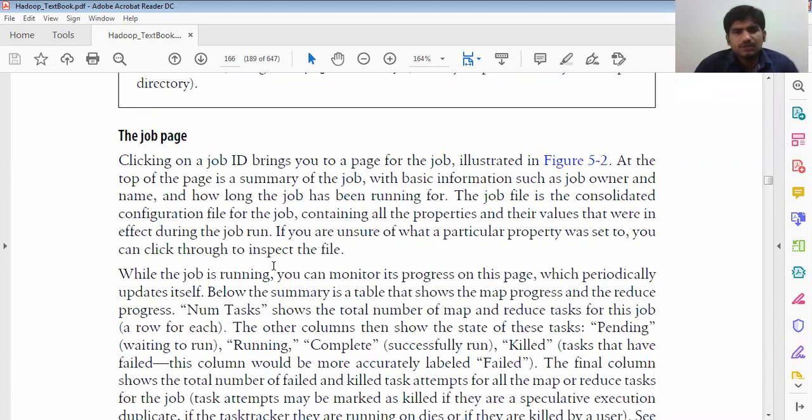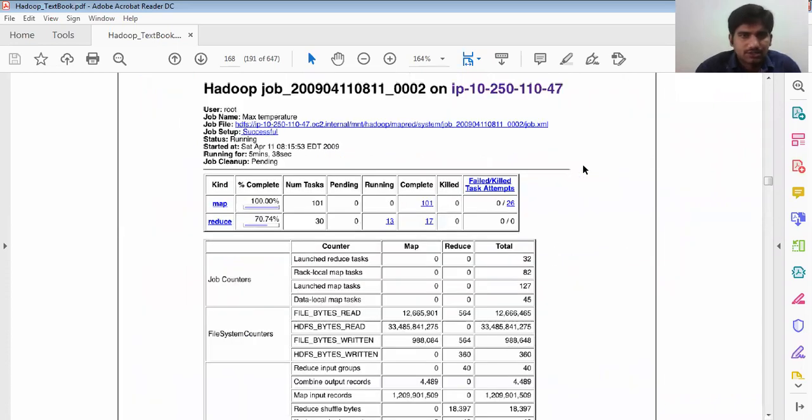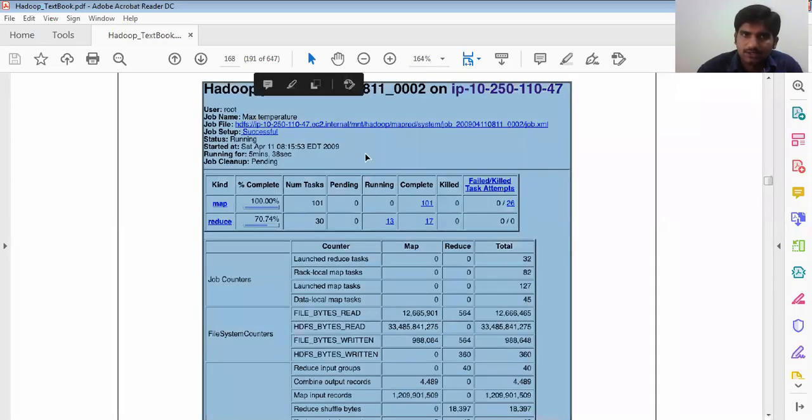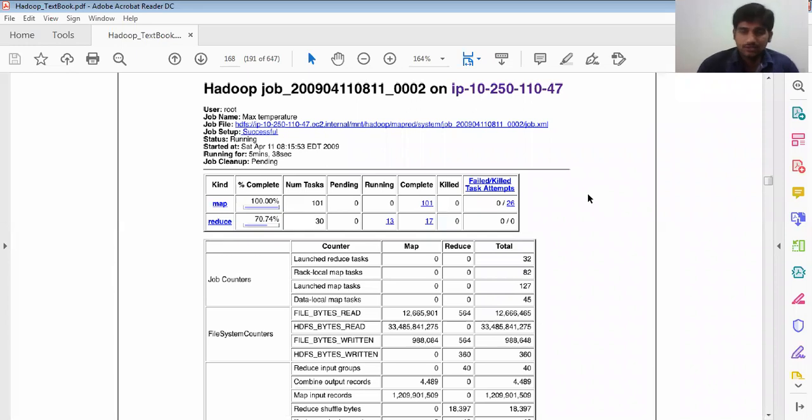So what will be in the job page? Clicking on the job ID brings you to the page of the job, as illustrated in Figure 5.2 shown here. See this? This is the job history, the job page. Simply by seeing this we can understand what it is. This is root, one unique system; we are using Linux, and generally the user is called root.